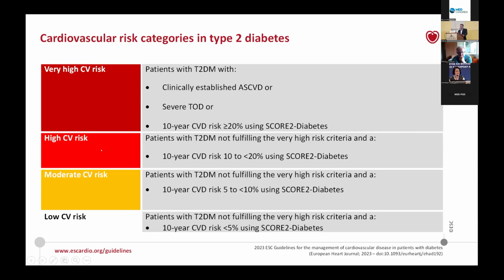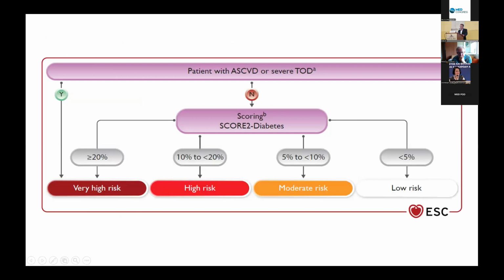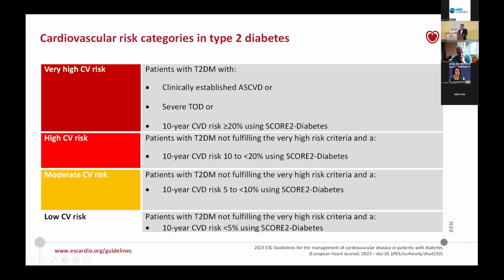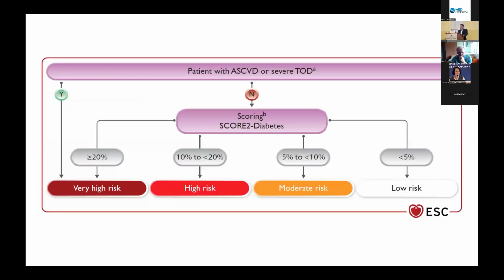Then we have the high-risk category. This includes patients with a 10-year ASCVD score of between 10 to 20%. The moderate risk category includes patients with a 5 to 10% score for fatal and non-fatal cardiovascular events. And we now have a low-risk category. We did not have this category in the previous guidelines, with a 10-year risk of below 5%. And this is now the scheme we follow.